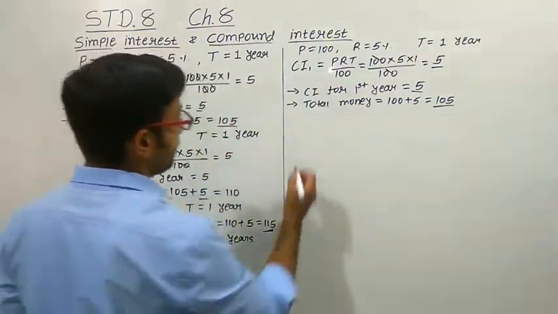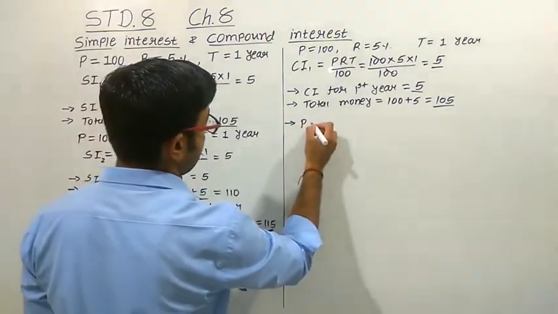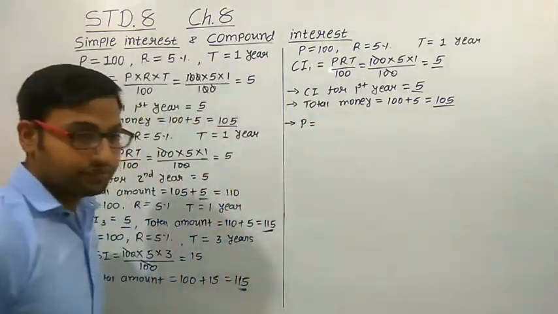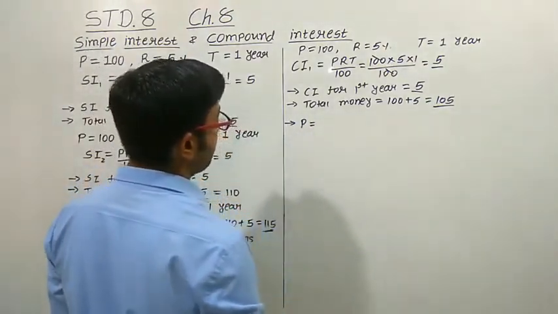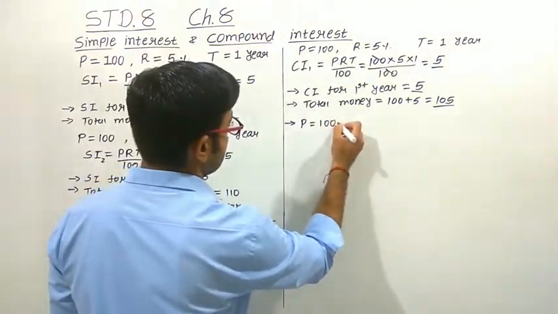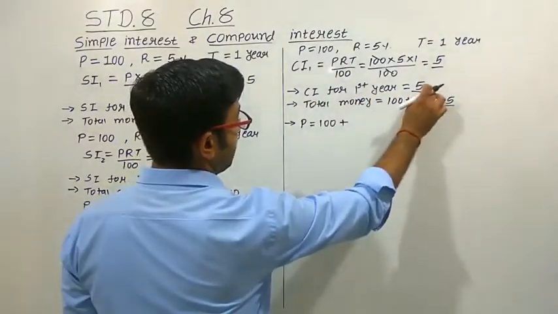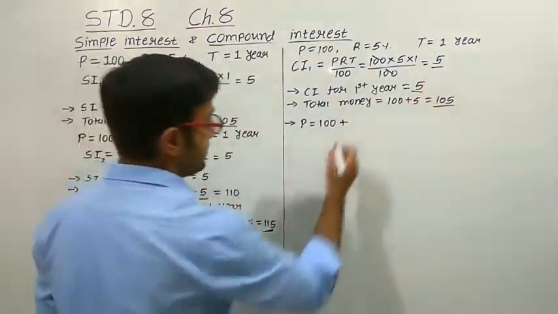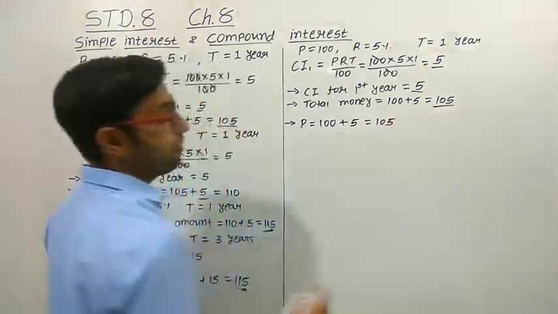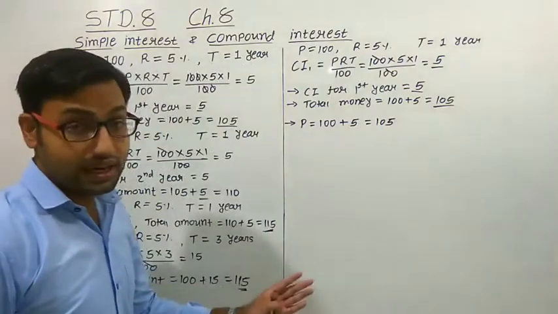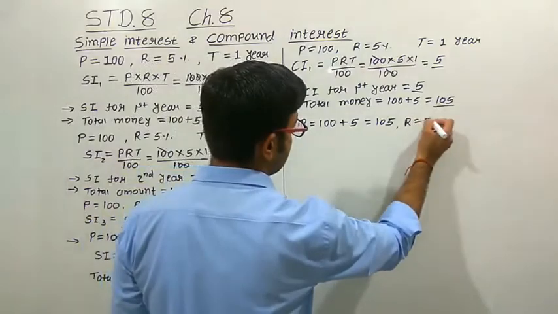Now let us calculate for the second year. Here, for the second year, the principal amount... Now see, there is a change. There is a change because this time we have to take the principal amount as 100 rupees, the actual money, plus we have to add the compound interest that we got here, that is 5 rupees. So this 105 amount now will become our principal amount for the second year.